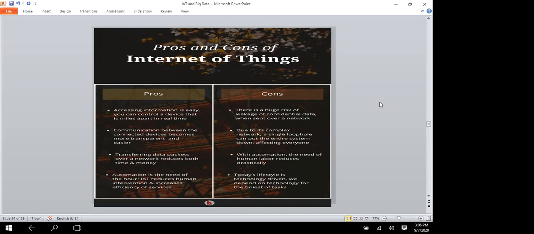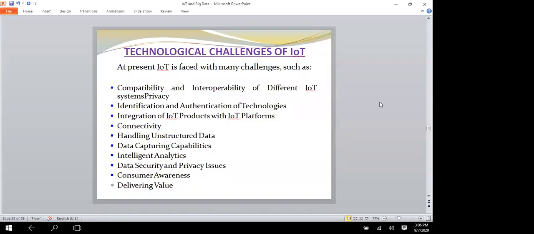With automation, the need for human labor decreases. That is a major problem. When IoT increases, human power will automatically decrease. Totally, today's lifestyle is technology driven. We depend on technology for the maintenance of tasks. We are forgetting human people nowadays.